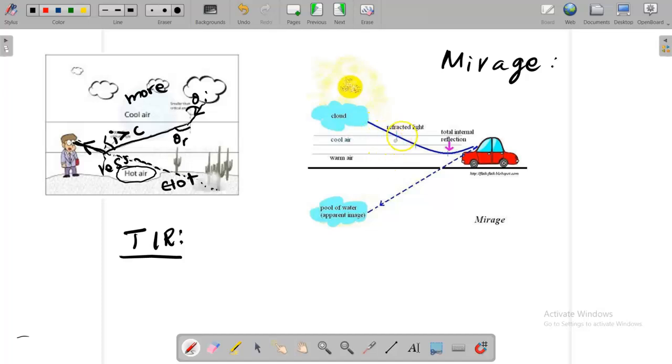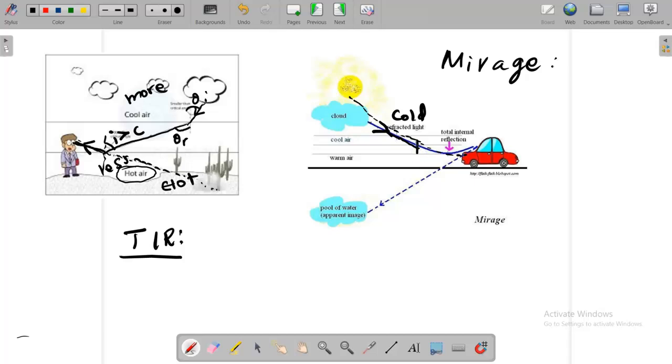Again you can see here is another picture. The light ray is coming from the cloud or from the sun, and you can see here on the top it is cold and more dense, and it is heading to the less dense area, so it is bending away.